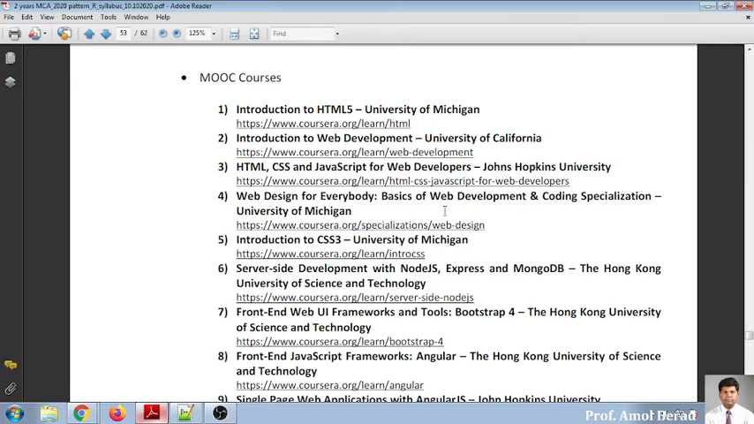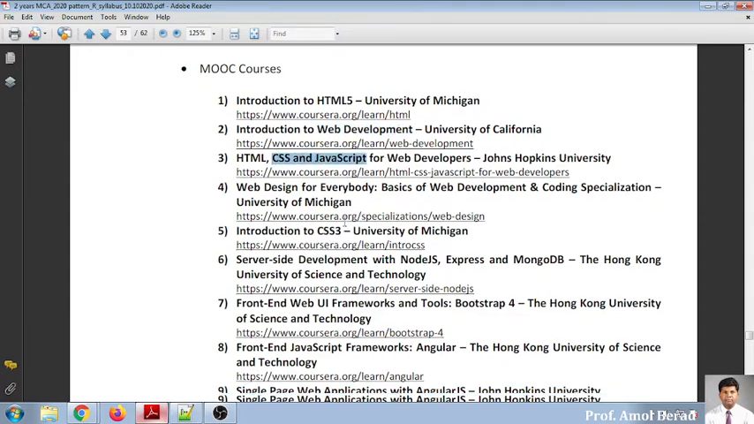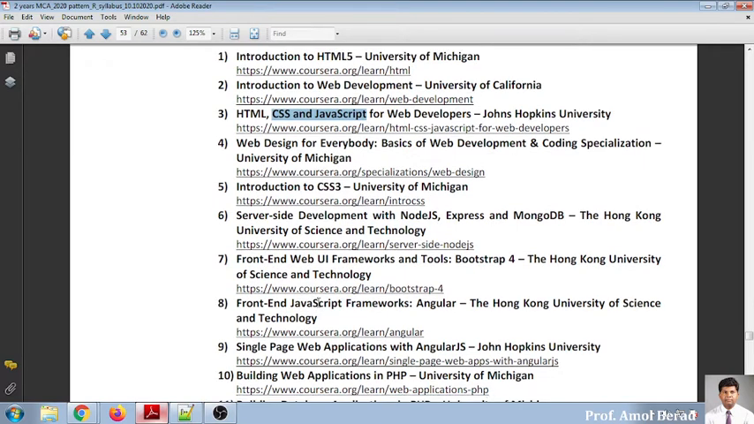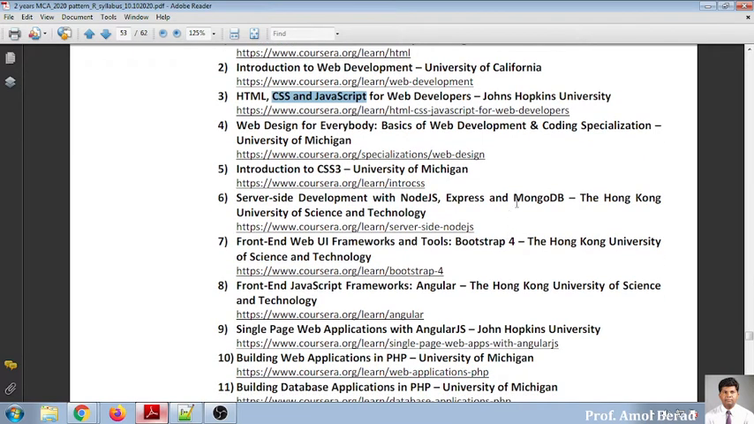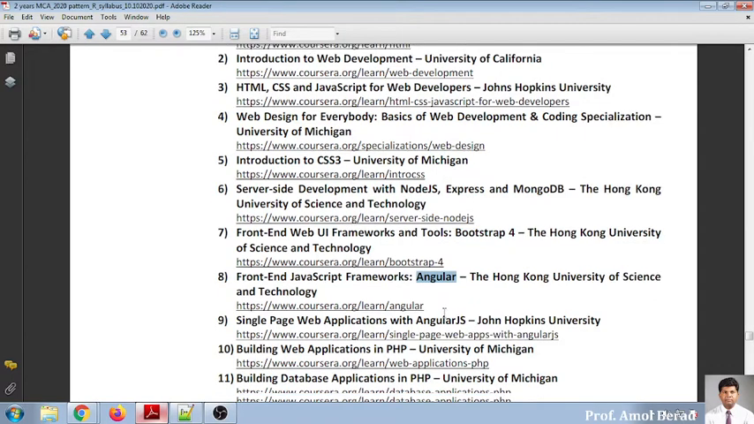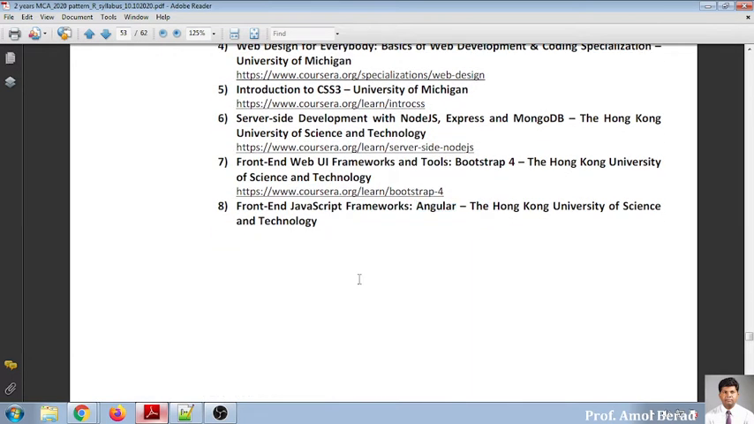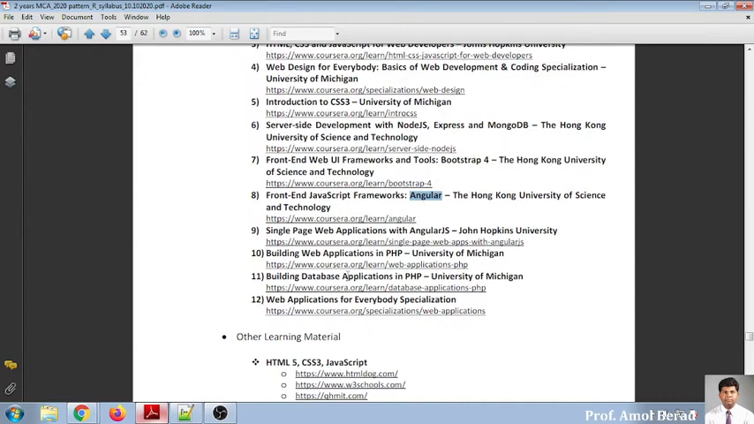We have just one hour to spend on theory, but you can spend more time learning HTML, web development, CSS and JavaScript. Different links are provided that you can use. There is MongoDB, Bootstrap 4, Angular, and everything else. You need to understand this very importantly.